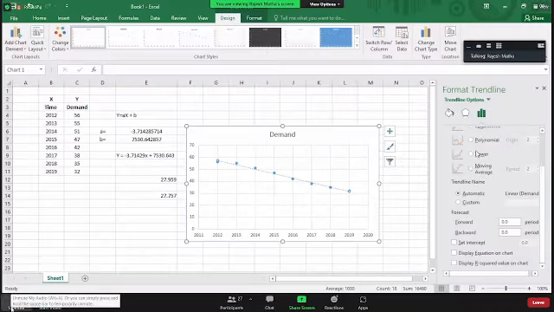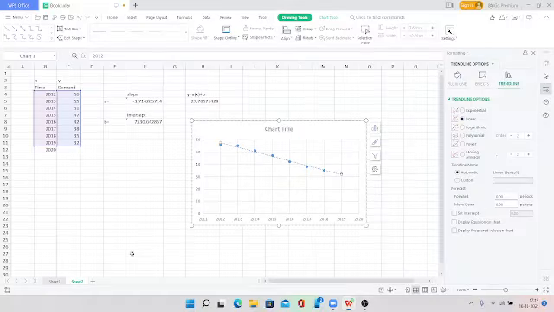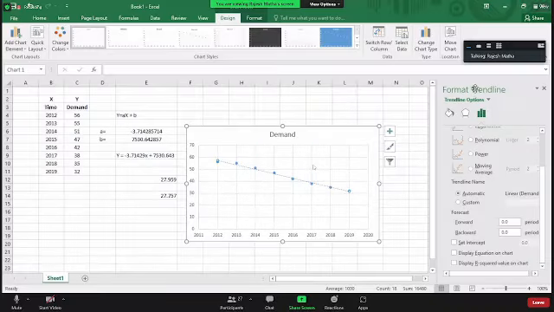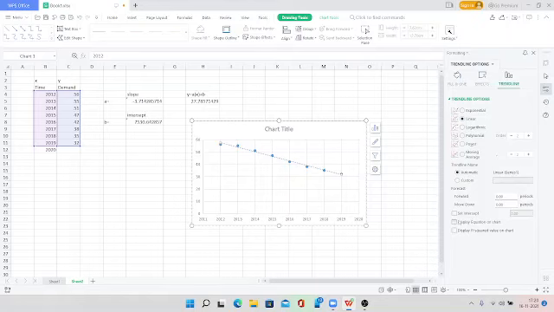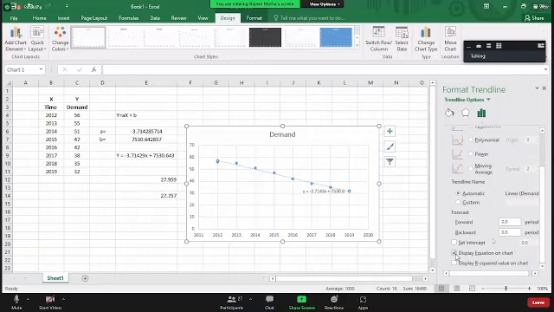Yes or no? Yes, sir. So in that window where it says format trend line, go to the bottom of that pane. The last second option you have to tick: display equation on chart. Can you see display equation on chart? Yes, sir. Click on display equation on chart and say OK.